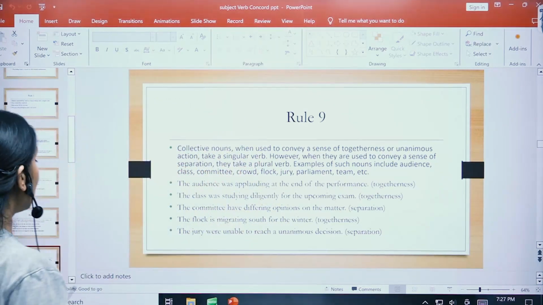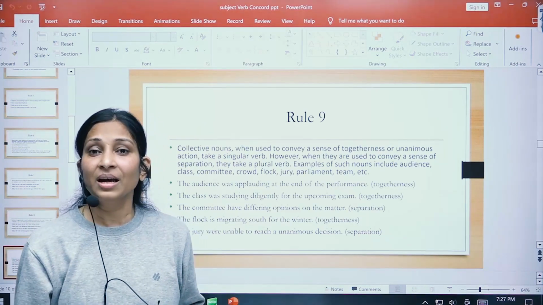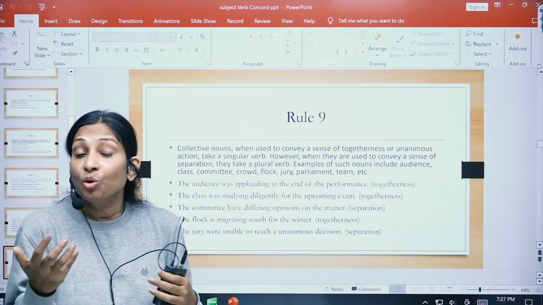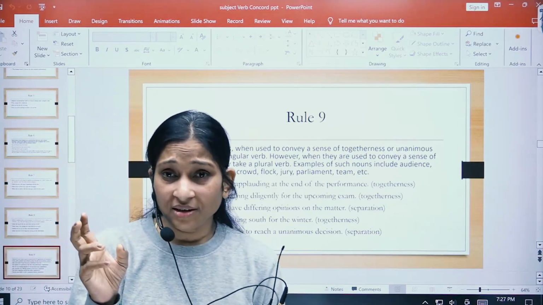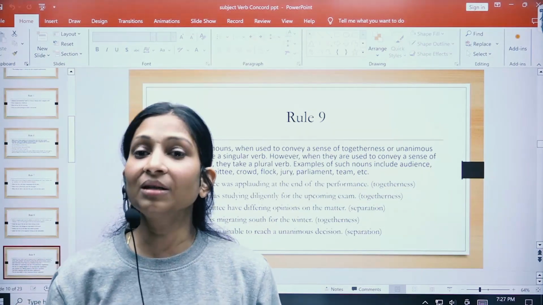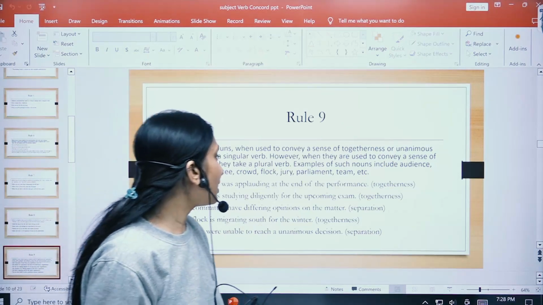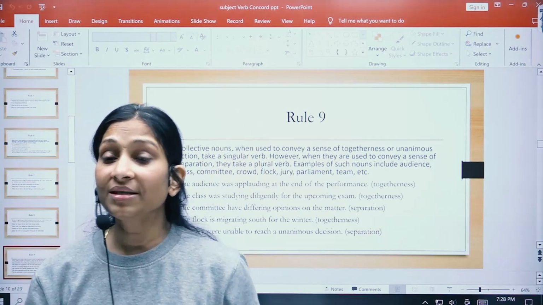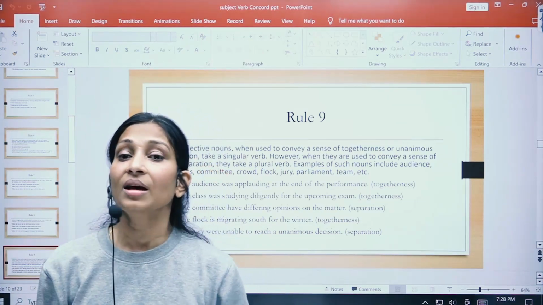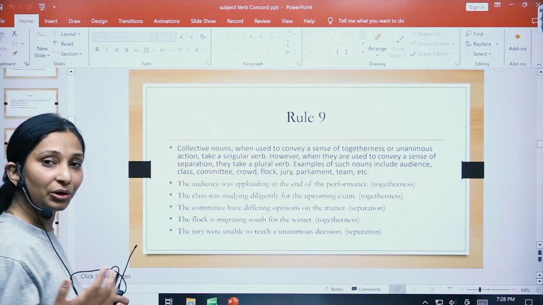Let us understand this. The audience was applauding at the end of the performance. Now here the audience are together working to applaud, right? So when the audience is not showing any difference in their opinions in clapping or applauding for someone, it is a singular verb that we have taken. The class was studying diligently for the upcoming exam, right? So here the entire class was studying. It is not one student or two students, but the entire class is working together in unanimity. So that's how the singular verb has been used.